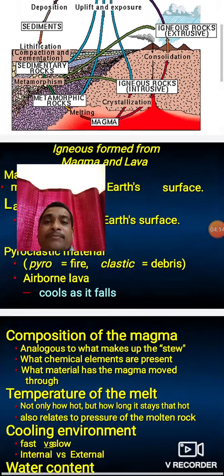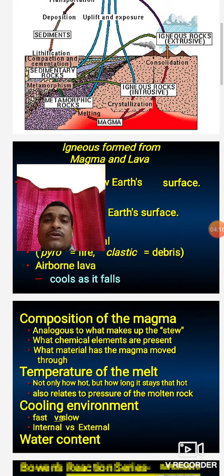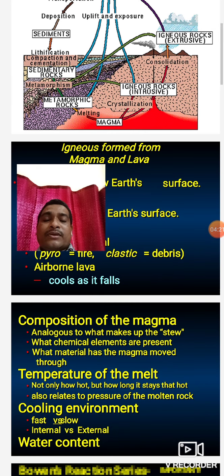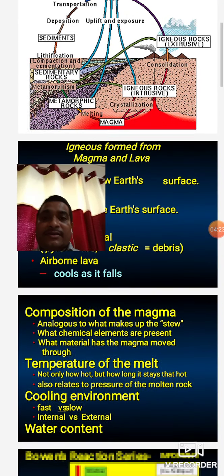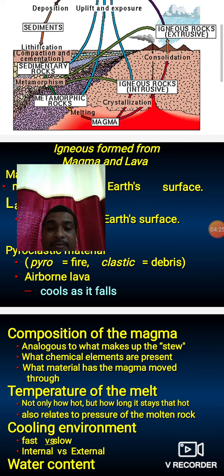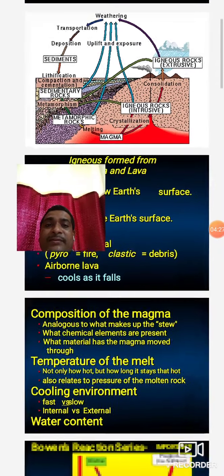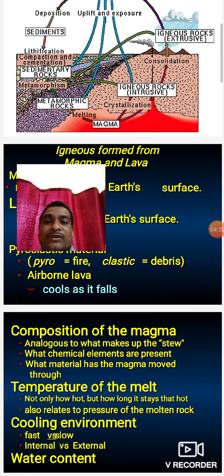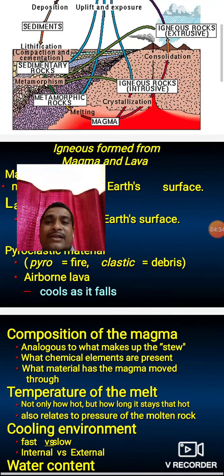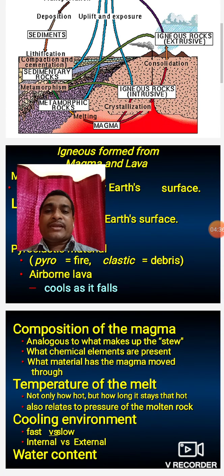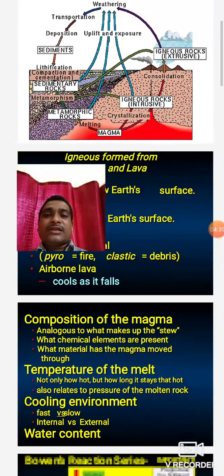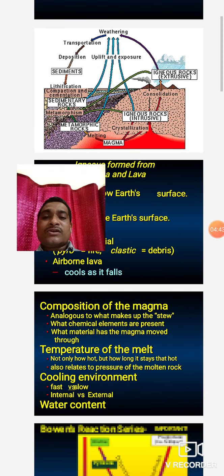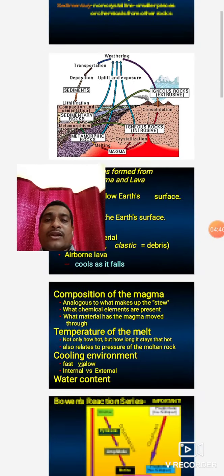After cementation, overlying material from above pressurizes the rock, and the rock forms in the form of sediment. This entire process is called sedimentation. Rocks formed by this process are called sedimentary rock. That means weathering, erosion, transportation, deposition, cementation and compaction. These are the entire processes of sedimentation, and the rocks formed due to these processes are called sedimentary rocks.